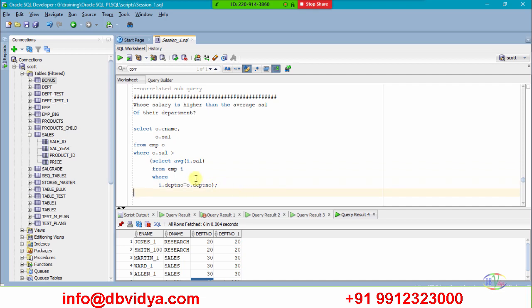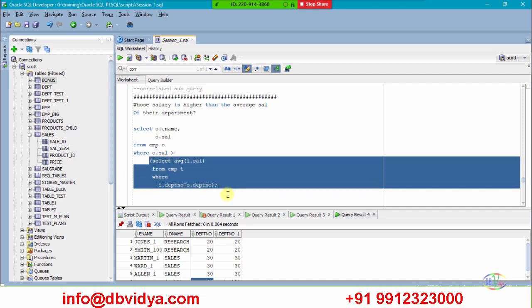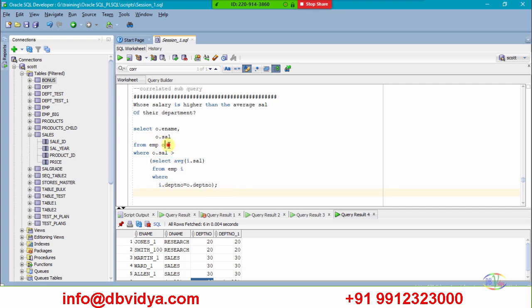Here, can you see here? I am using the outer table columns and also inner table columns, inner query columns. See, I.DEPT number equal to. Why are you telling outer table to the column? Yeah, this is a subquery, right? In this, am I not using O, the outer query, this table, right?